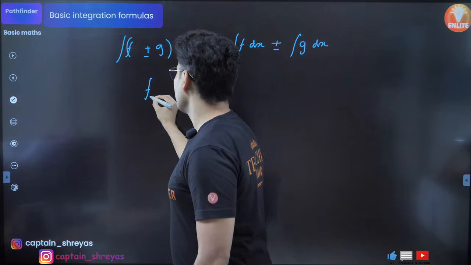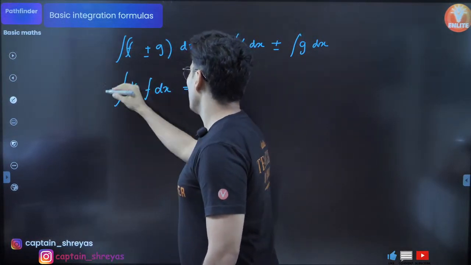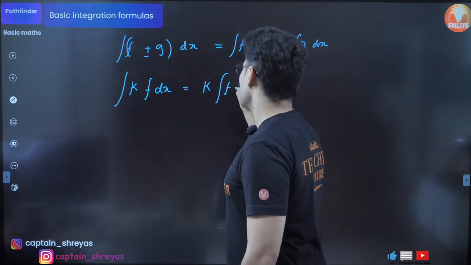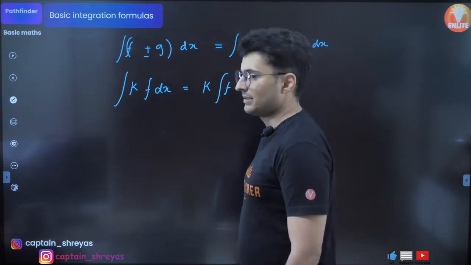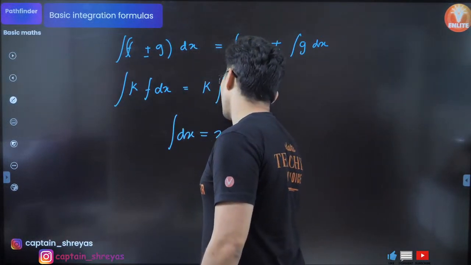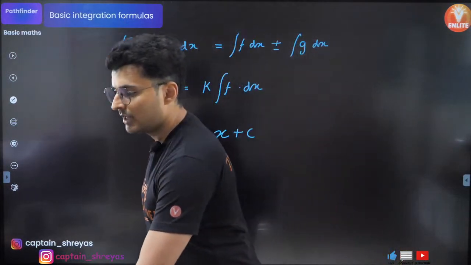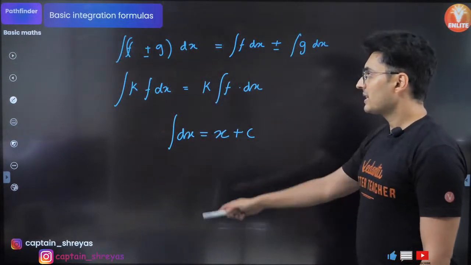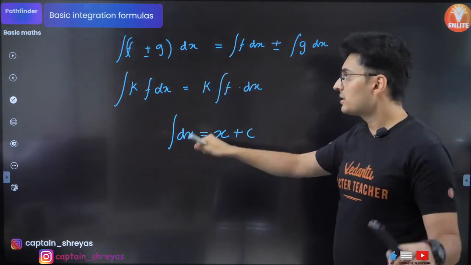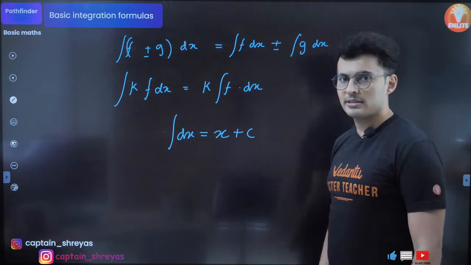Also remember, if there is some constant which is multiplied while integrating, then that constant just comes outside, and then you can just integrate that function as it is. Also remember this, integral of just dx is just x plus c. These are the things which you should definitely know. So addition, subtraction, just split the functions. Constant just comes outside. Integration of dx is just x.